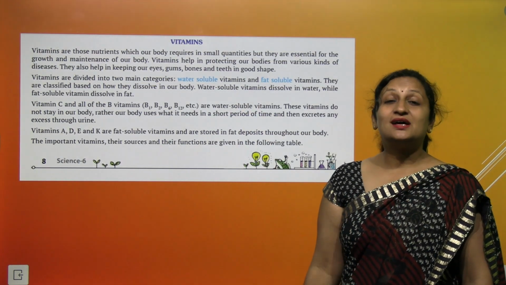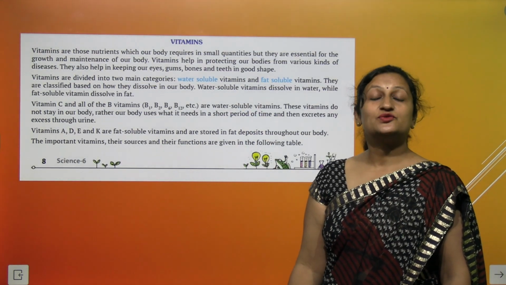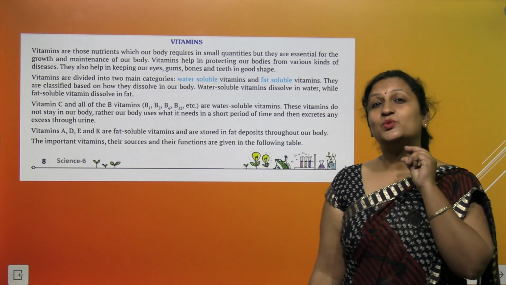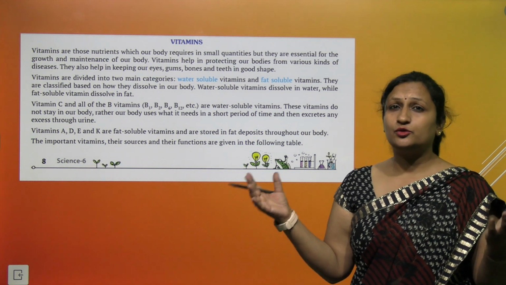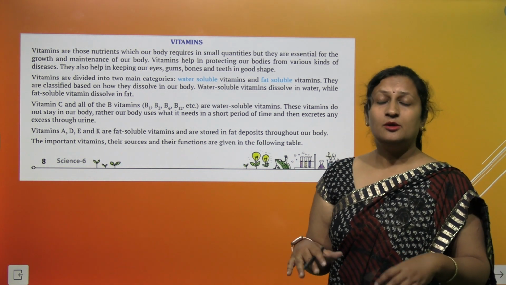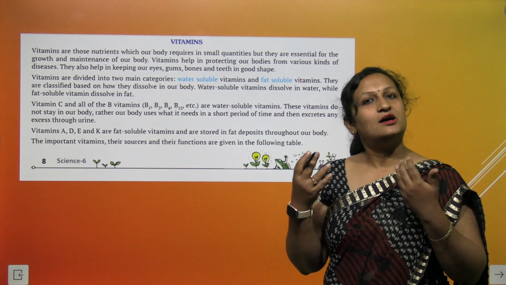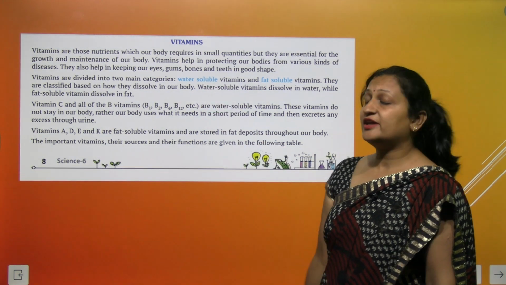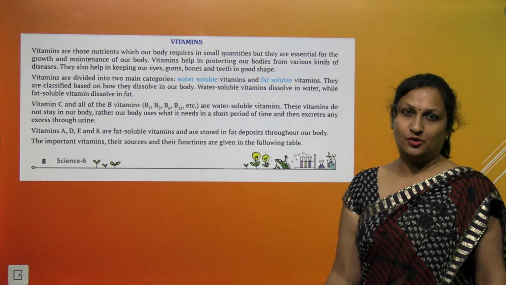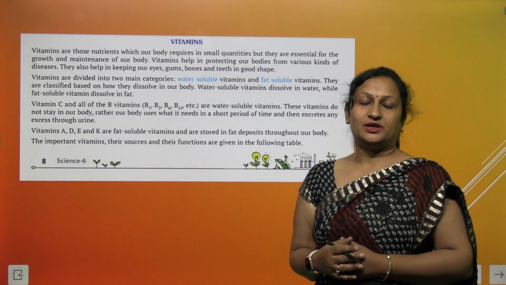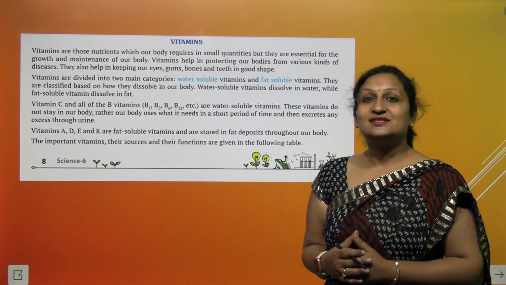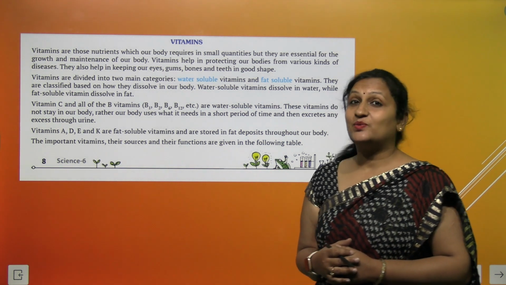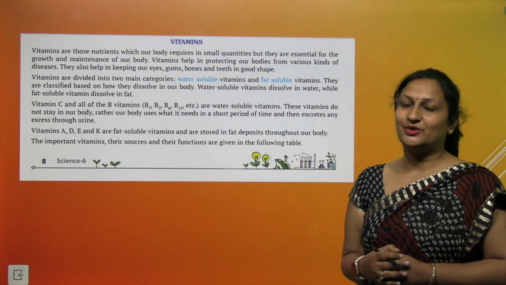Vitamins. Vitamins are another important component which is a very essential part of your diet. But the body requires vitamins in very little amount. You don't have to eat loads and loads of vitamins, because excess vitamins are lost from your body in the form of urination. So vitamins are very important for growth and maintenance of the body. They provide immunity to your body. That is why they are called protective food. They provide protection to your body. So it is very important that you include vitamins in your diet.